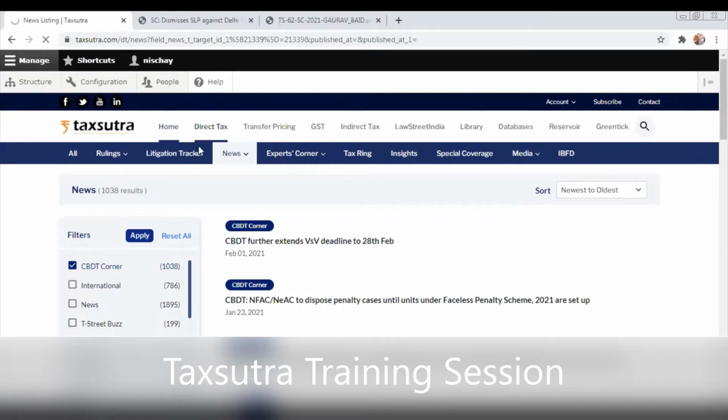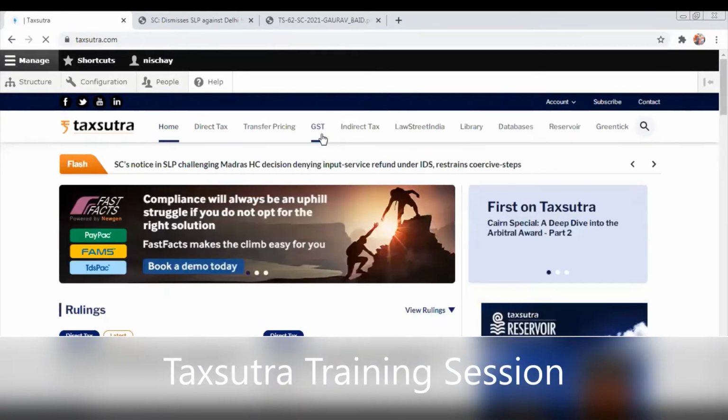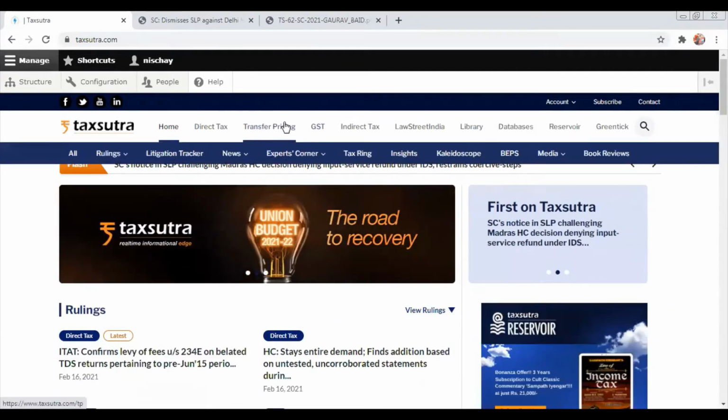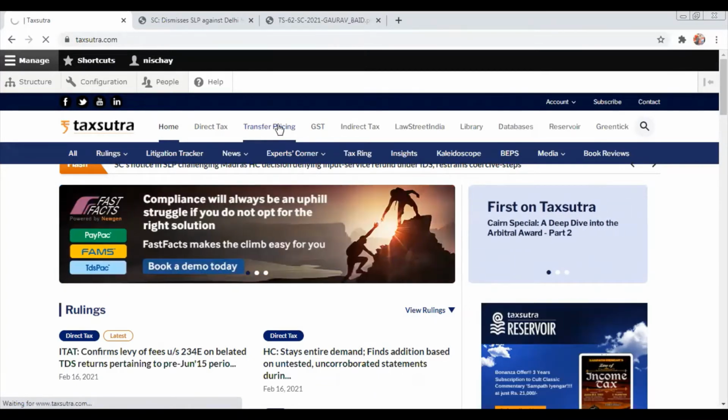Pretty much the similar feature with Anupam. Have they also subscribed to transfer pricing? Has OP Jindal taken? Yes, they have everything. Okay. So transfer pricing also has similar features, wherein you will be able to see the rulings, the experts, and also what is happening in terms of transfer pricing.